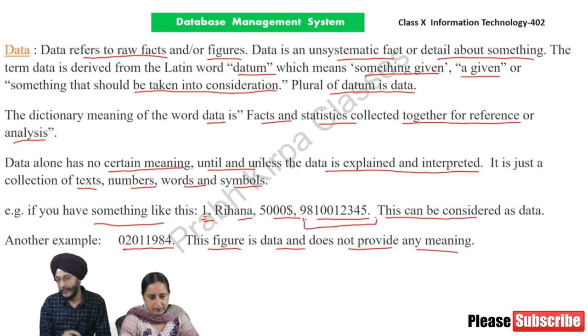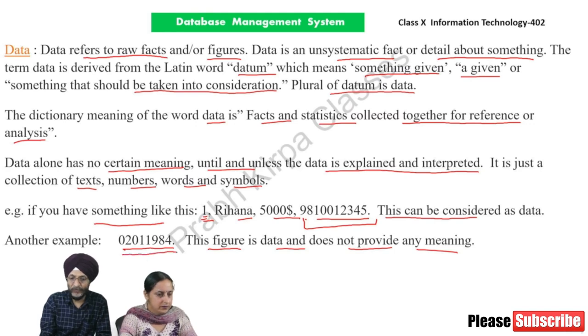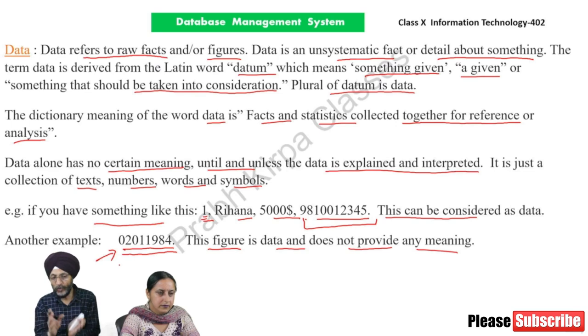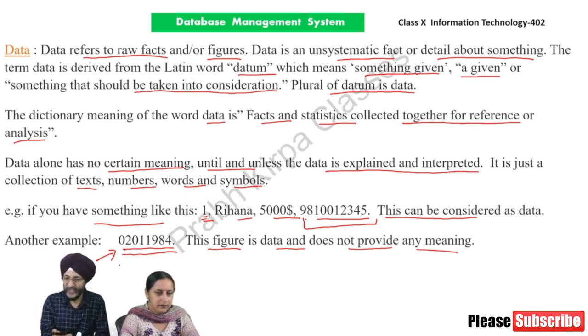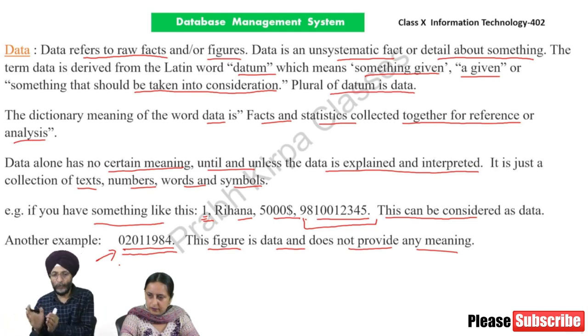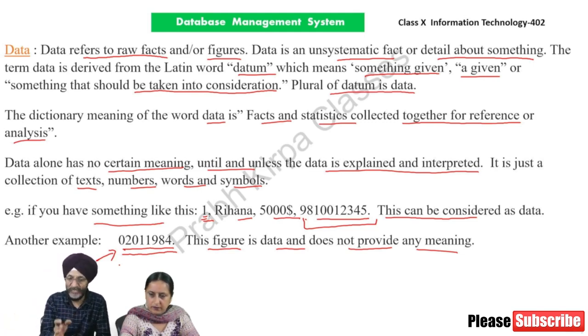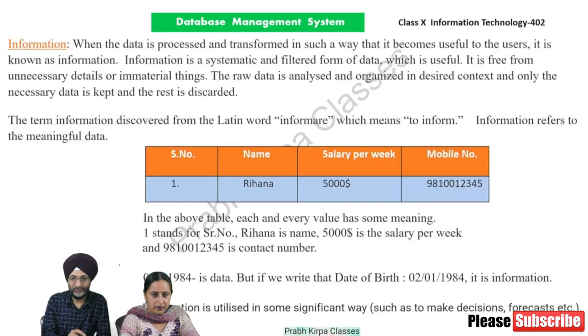Further, this 98100123455, we are unable to understand whether it is mobile number or it is the bank account number. In the same way, next example, we are unable to understand whether this is an account number or a code of a particular item, where we cannot understand anything and it is only just figures or words which carry no meaning, which will carry meaning if only they are interpreted properly. These types of words or text are called data.